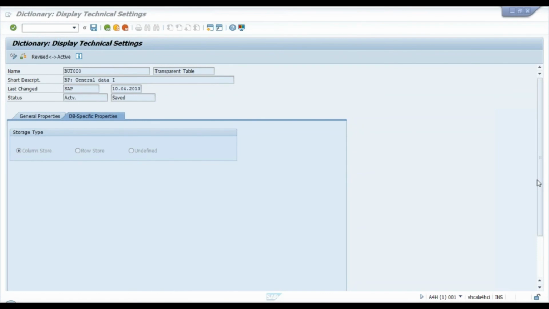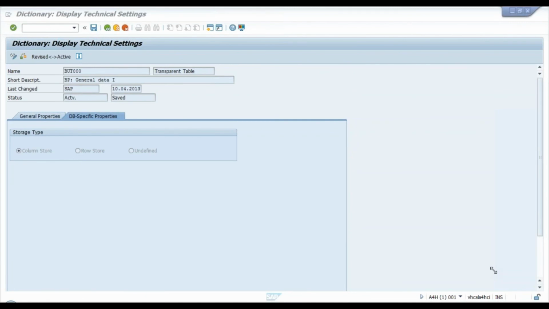Okay. Now, here is a question from Shuryakant. It means that we have the scope of creating tables for column store and row store in HANA. However, writing the logic for different tables, you can write the same logic. It doesn't matter between row store and column store. It's just the way the database organizes the data. But your report program which you're writing won't change whether you are storing in row store format or column store format. It remains the same.